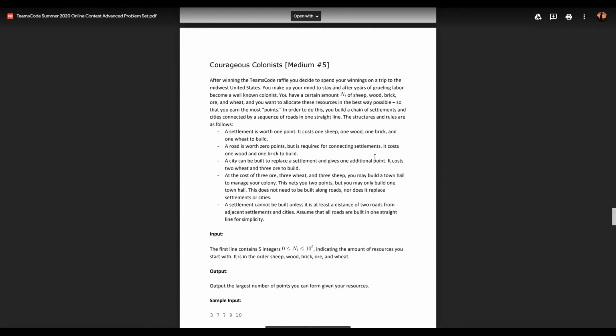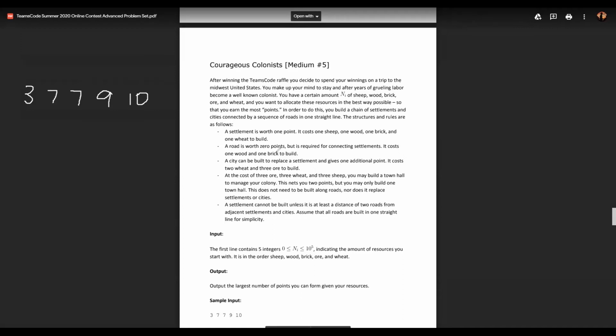Okay, so for this problem, basically you're given each of the starting amounts. Let me look at the sample case. This is 3, 7, 7, 9, 10. And these are actually really useful because what we're going to be doing, when we want to try out different possibilities, is just subtract from the resources and then add points.